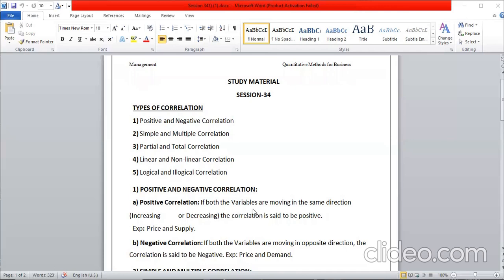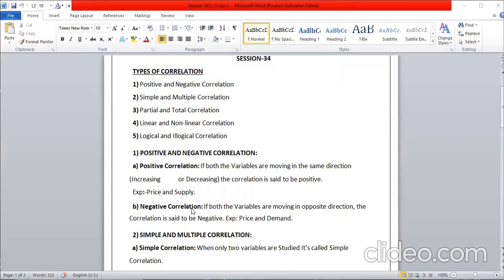Positive correlation means if two variables, the price is increasing, the supply is also increasing in the same direction. It may be increasing or decreasing. If price increases, supply increases; price decreases, supply decreases, the correlation is said to be positive. So this is the example of price and supply.